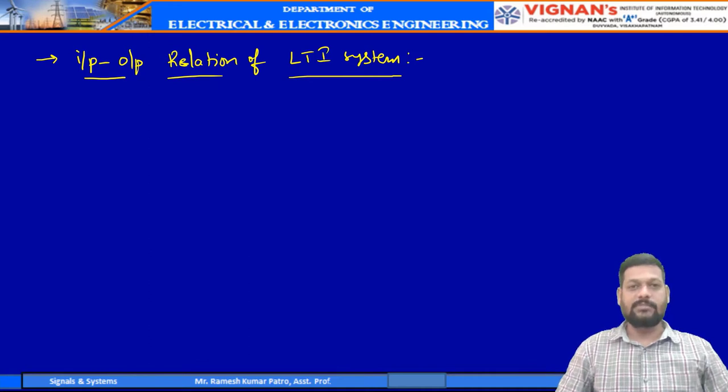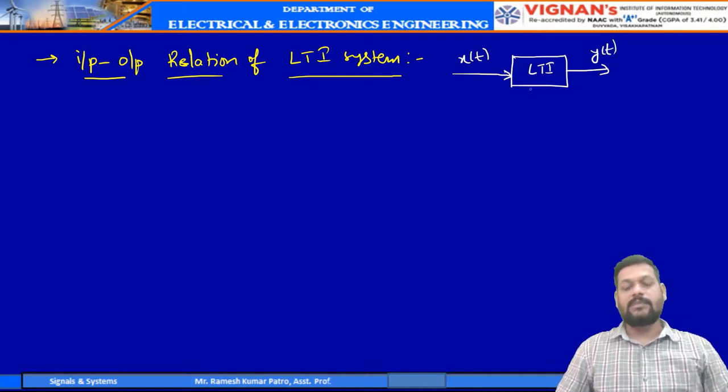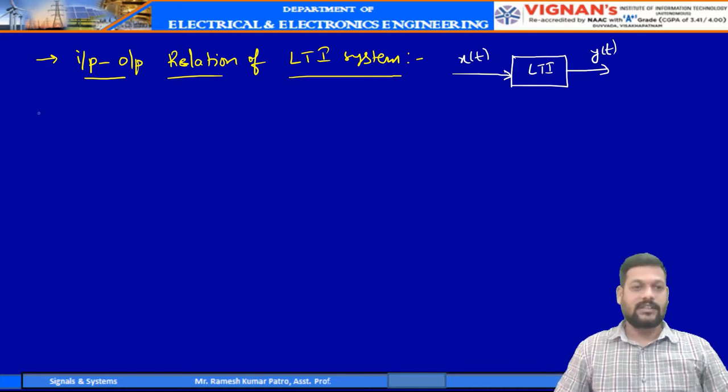Now we will see the input and output relation of an LTI system. In general, the LTI system is described by differential equations. This is the input x of t, and this one is the output y of t. The dynamics of this LTI system is represented by differential equations.